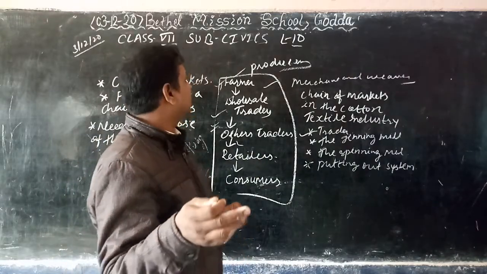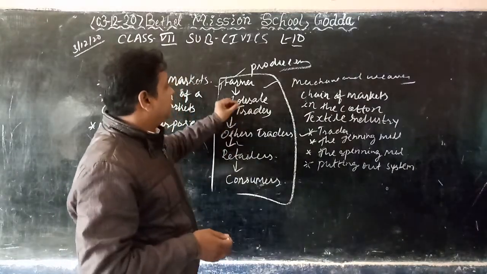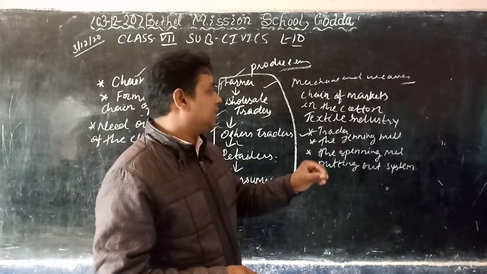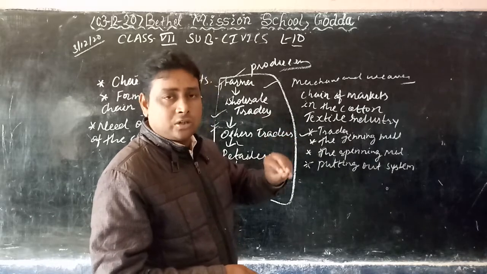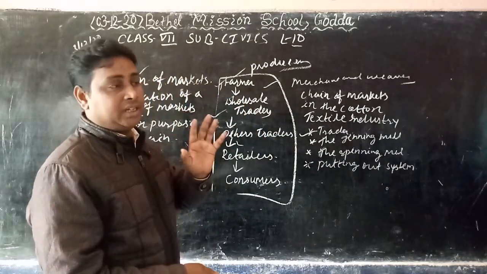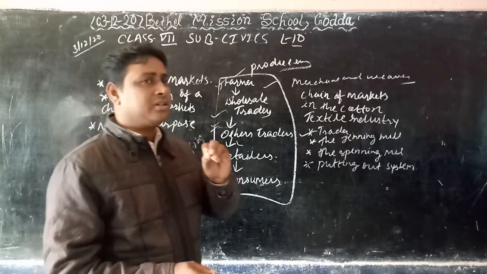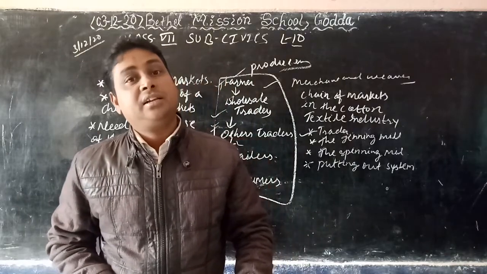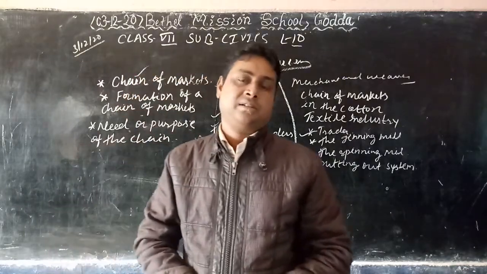Now he became very poor because he was only producing. He was the producer only, and the cotton was sent to the merchant or trader. And after that, the merchant or trader was giving raw material to the weavers, and getting finished material from the weavers. Understand?